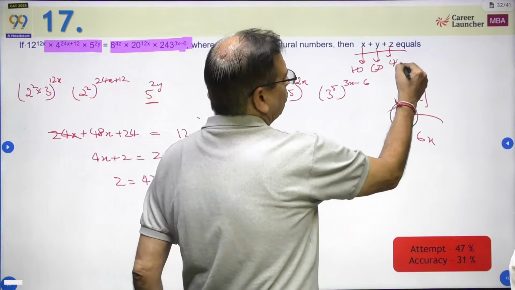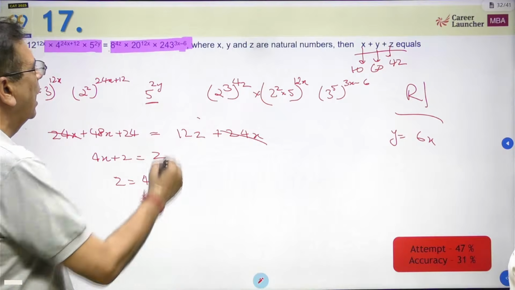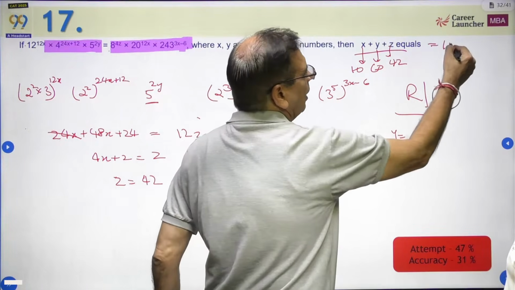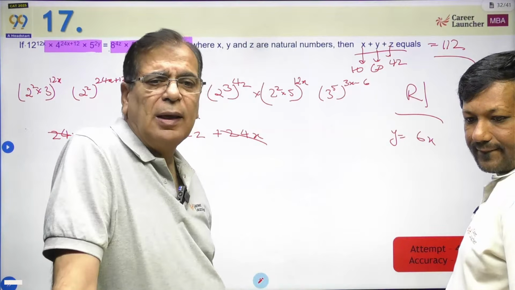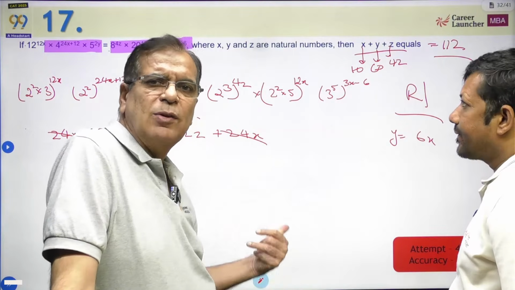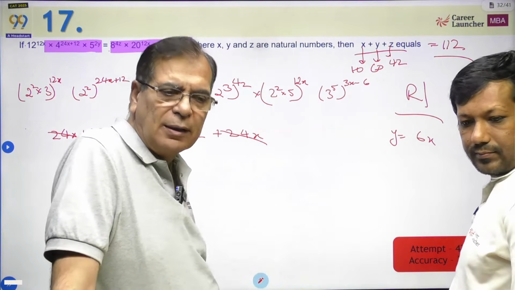वही कह रहा था 22 तो याद नहीं आ रहा था. So the answer is going to be 112. This is a round 1 question, and never rush to round 1 questions. बहुत बार गलती करते हैं. When you rush to round 1 questions, calculation mistakes happen, and you saw an example of that out here also.